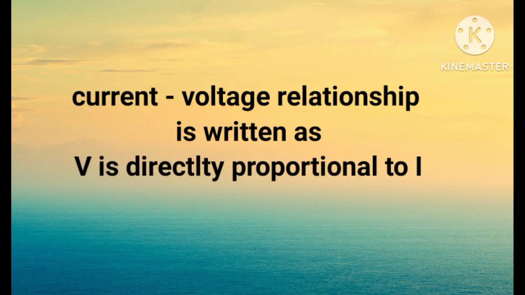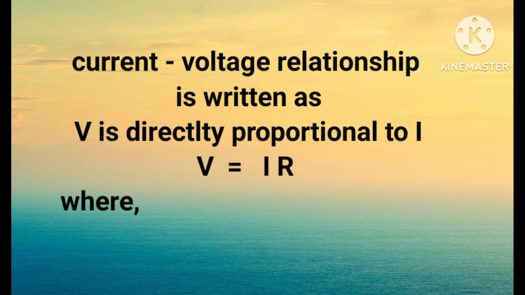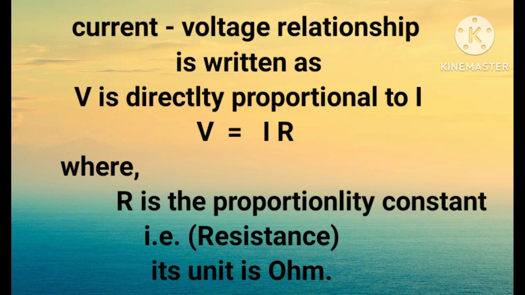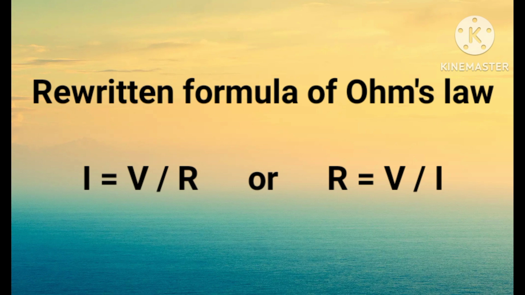Mathematically, this current-voltage relationship is written as V = IR. In this equation, the constant of proportionality R is called resistance, and its unit is ohm. The same formula can be rewritten in order to calculate the current and the resistance respectively. That is, I = V/R or R = V/I.